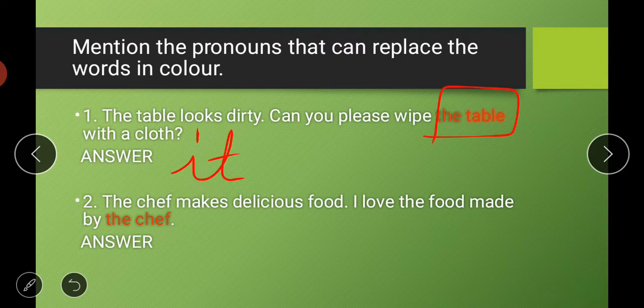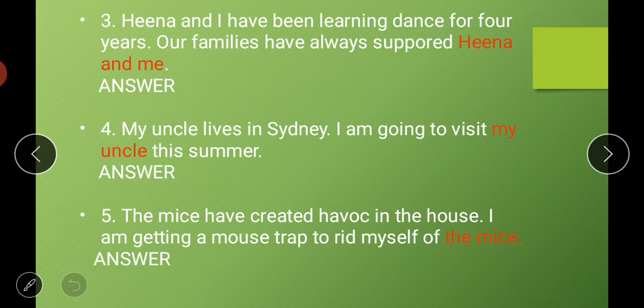Next, the second is, the chef makes delicious food, I love the food made by the chef. Again, instead of repeating the word chef, we can simply say, I love the food made by him. So we will use the word him here. Next, moving to the next page.